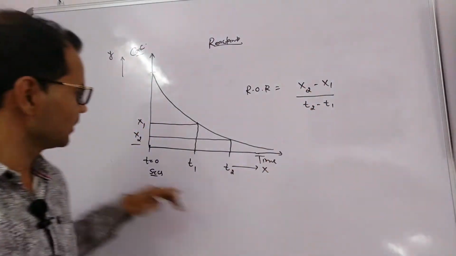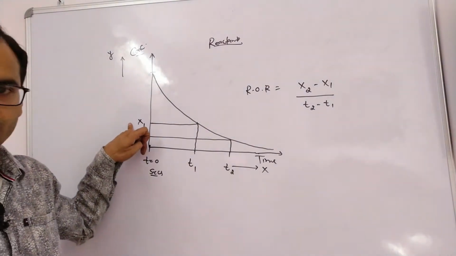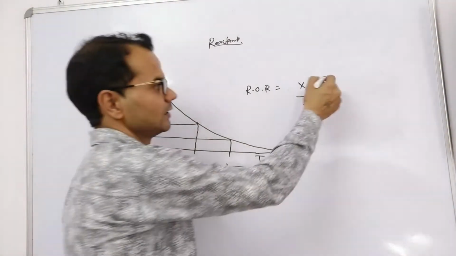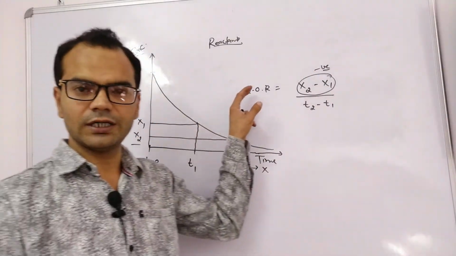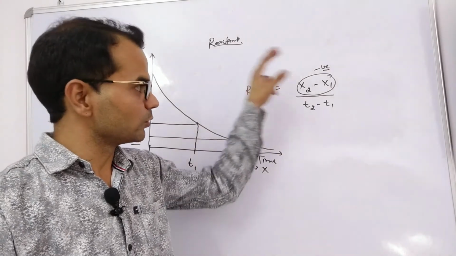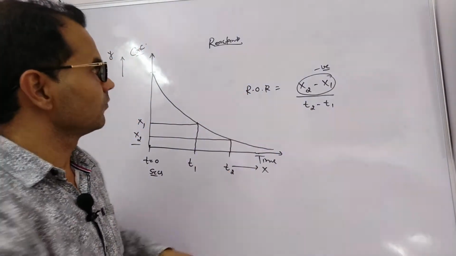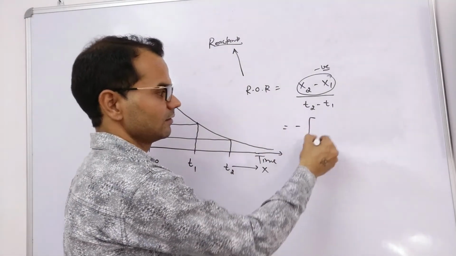But we can see from the graph the value of x2 is lower than that of x1. So this will be negative. But as we know, rate of reaction can't be negative. So to represent the rate of reaction for reactants, we use a negative sign.